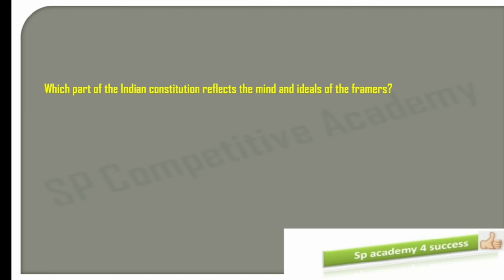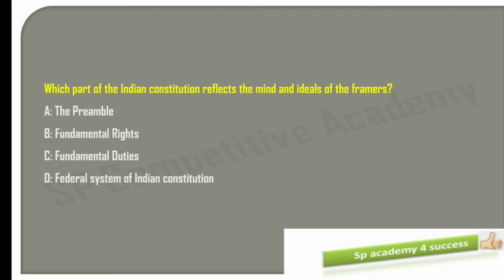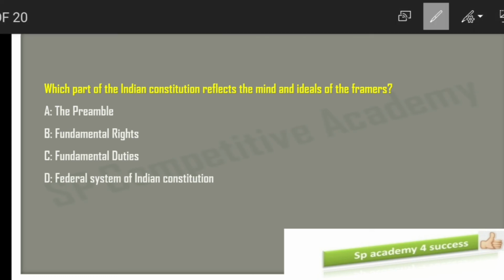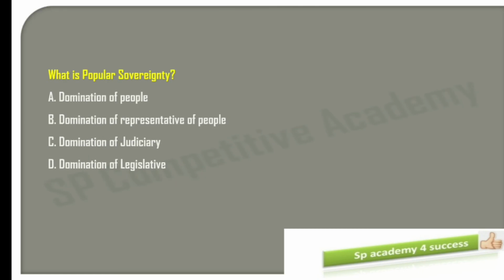Moving on to the next MCQ. Which part of the Indian Constitution reflects the mind and ideas of the framers? Mind and ideas of the framers. So answer for this is, you can easily identify the preamble. So option A is the right answer for this. The preamble is said to be as a mind, and it's a reflection of the mind and ideas of the framers. Okay, right.